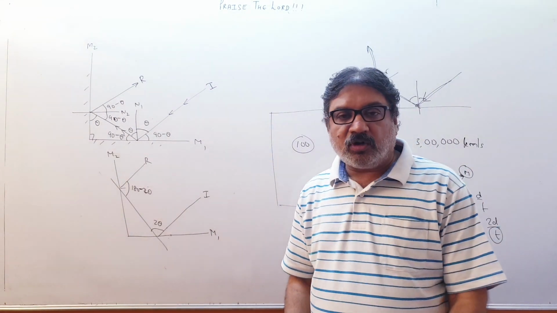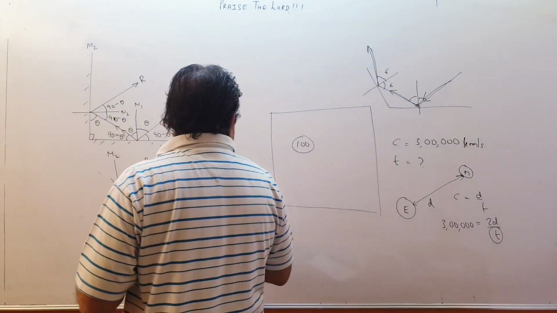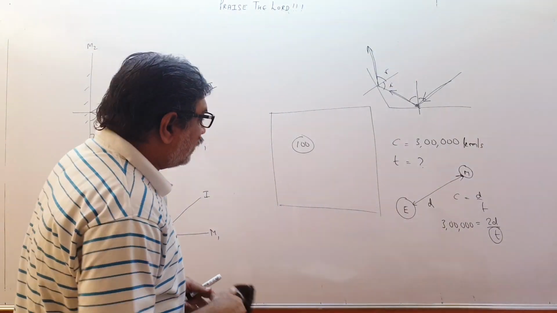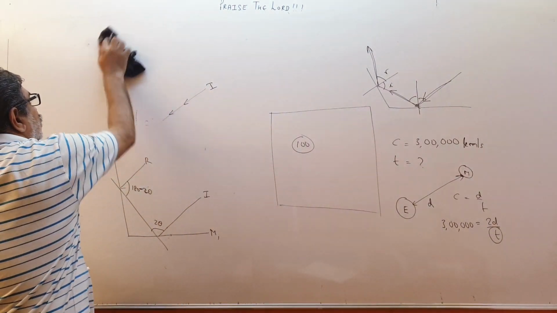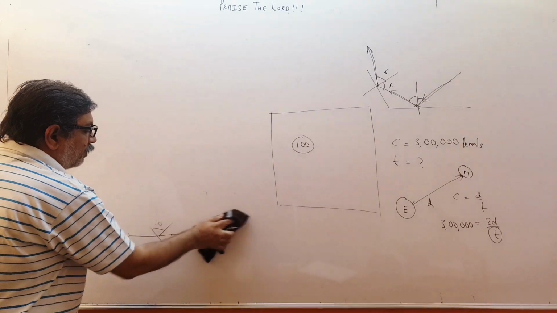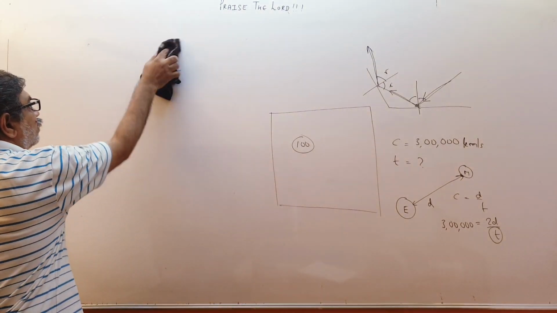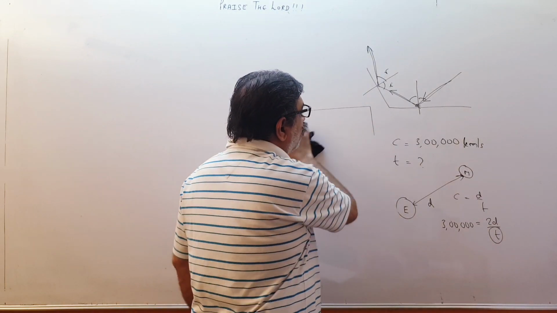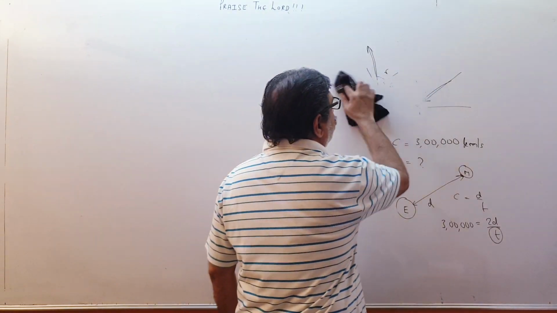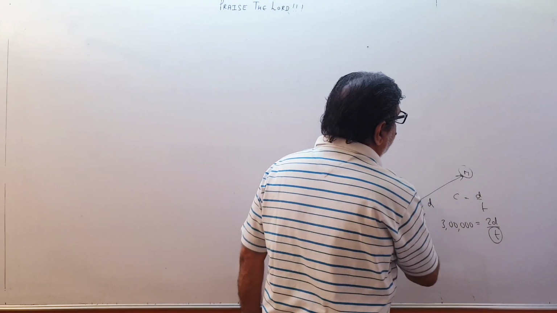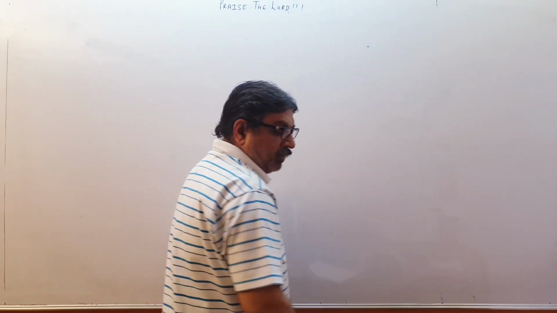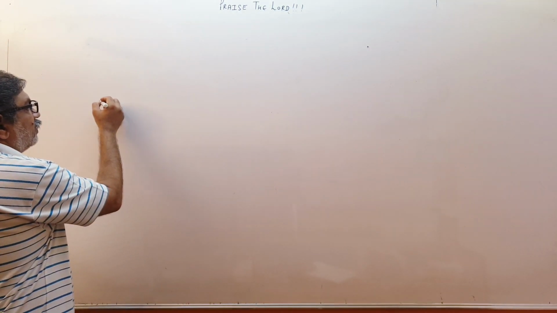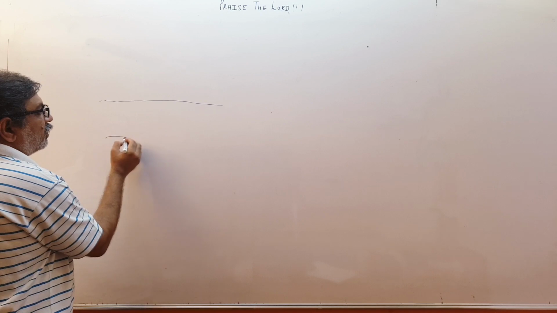Then you must have heard about the periscope, children. A periscope is used by navy ships. It is using the concept of plane mirrors. You should know how plane mirrors are helpful to us. Just now I gave you one very interesting example: how we kept cubical mirrors on the surface of the moon, and we came to know the distance of the moon from earth precisely. So in a periscope, supposing this is the surface of the sea and there is a submarine sailing over here,